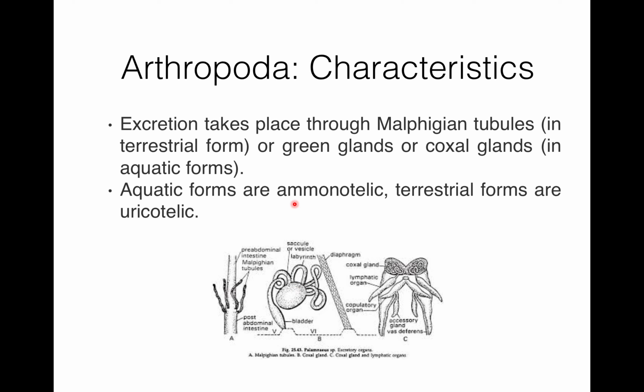Aquatic forms are ammonotelic, means their excretory product is ammonia. And terrestrial forms are uricotelic, means the excretory product is uric acid. So aquatic forms are ammonotelic because the excretory product is ammonia, and terrestrial forms are uricotelic, means the excretory product is uric acid.